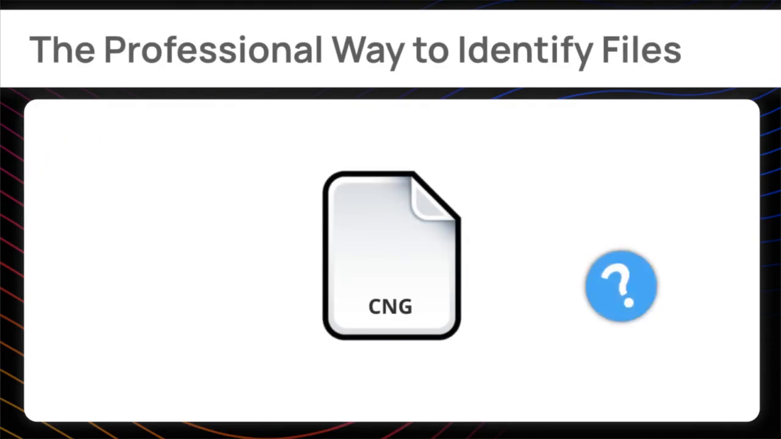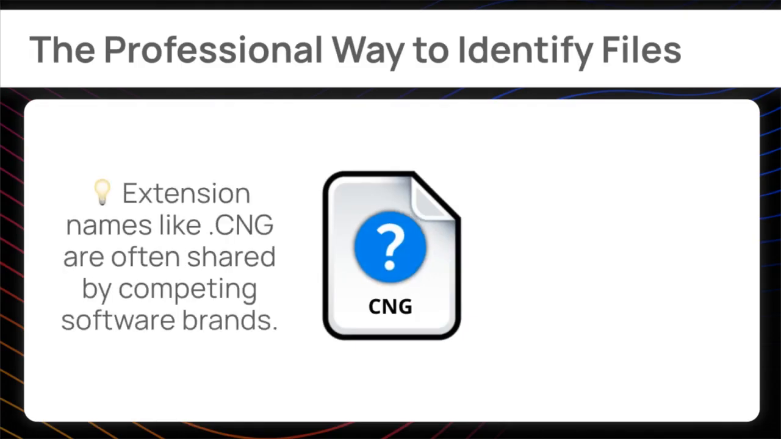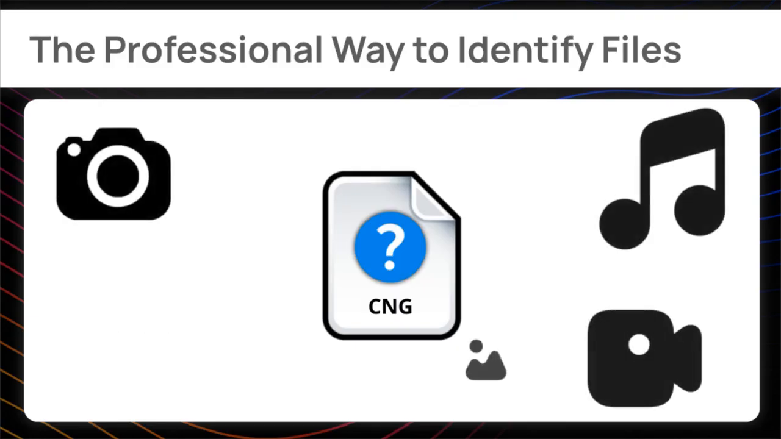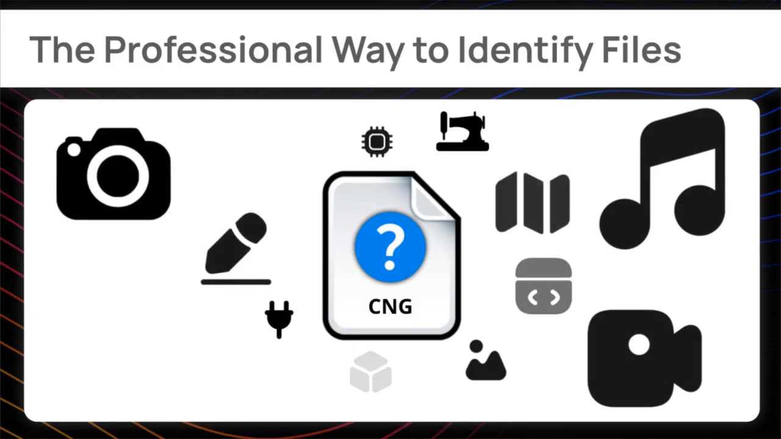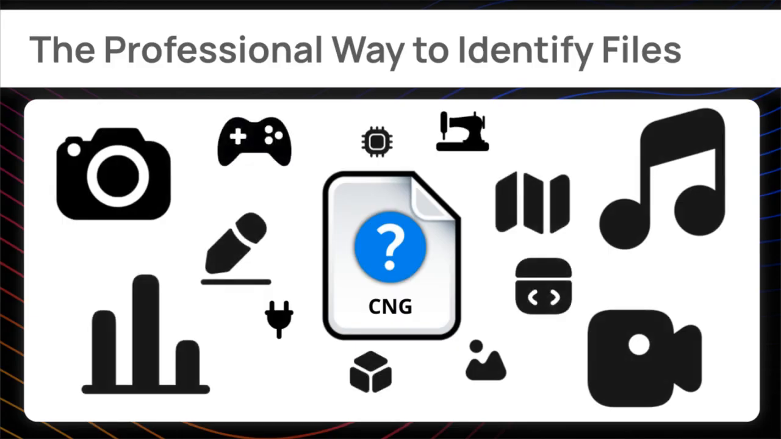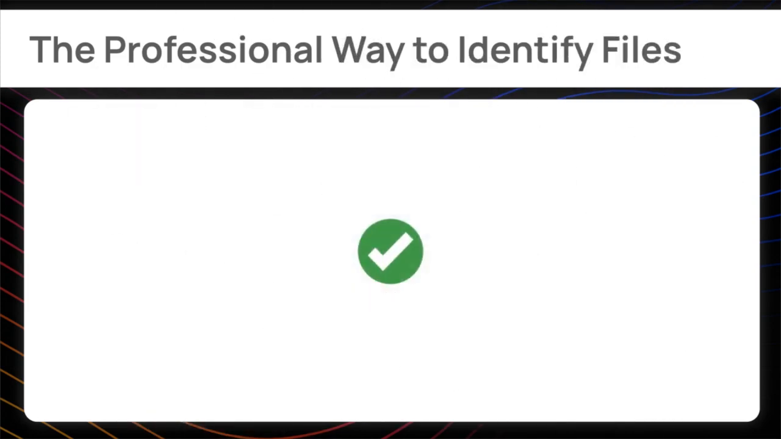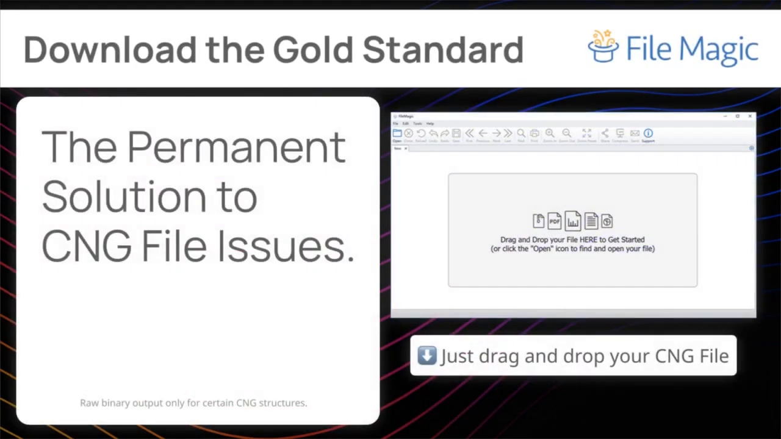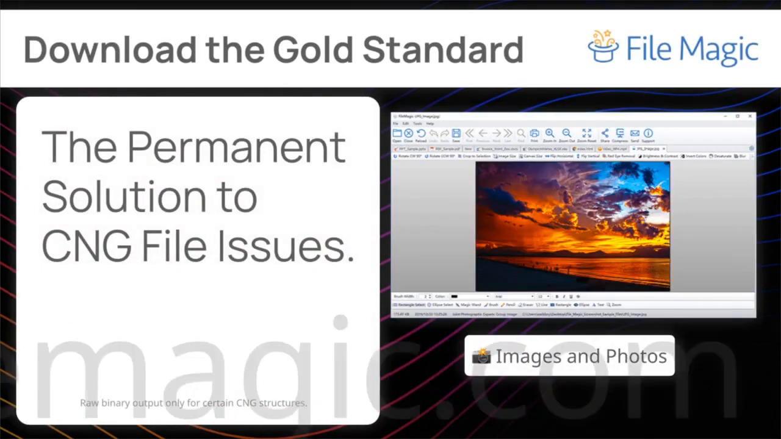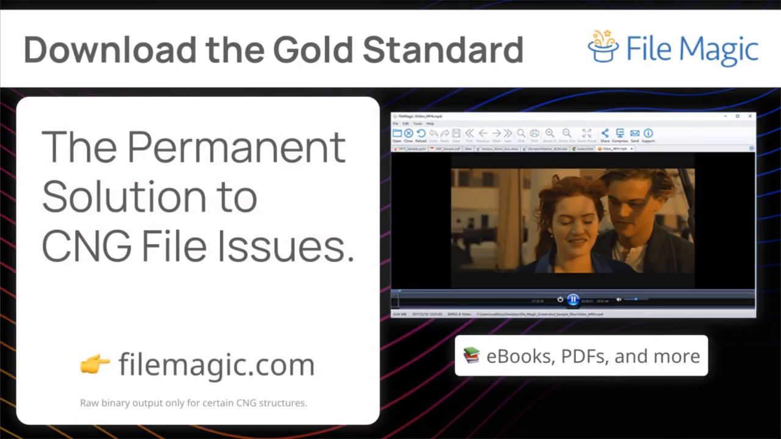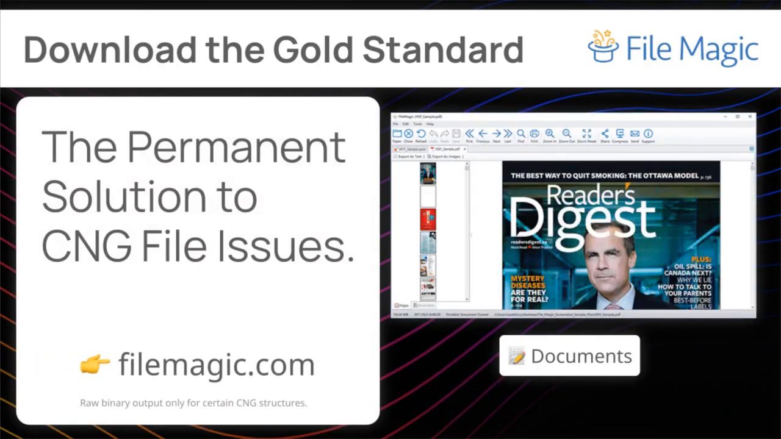If those CNG compatibility checks failed, it is often because this specific extension name is shared by dozens of different software developers for completely unrelated tasks. Rather than guessing, you can try switching to a dedicated parsing engine that is built to identify file structures autonomously and may offer a better chance of opening stubborn CNG formats. Having exhausted the troubleshooting methods for your CNG file, you might need a dedicated universal file viewer. FileMagick is the industry leader in bypassing these issues.